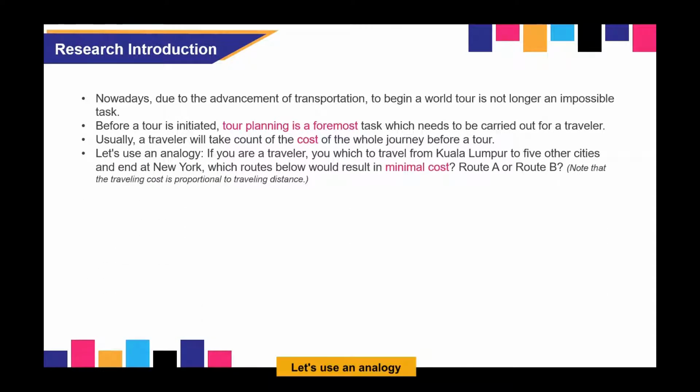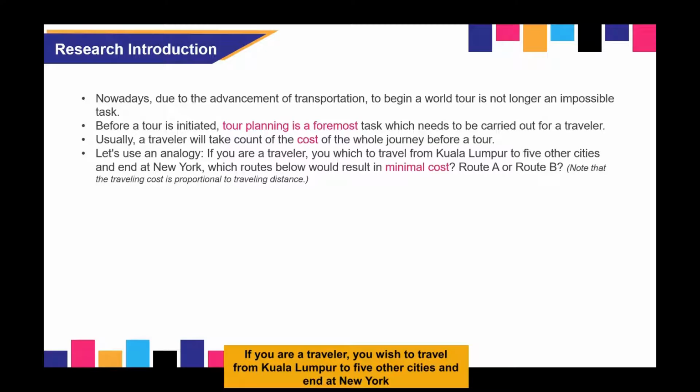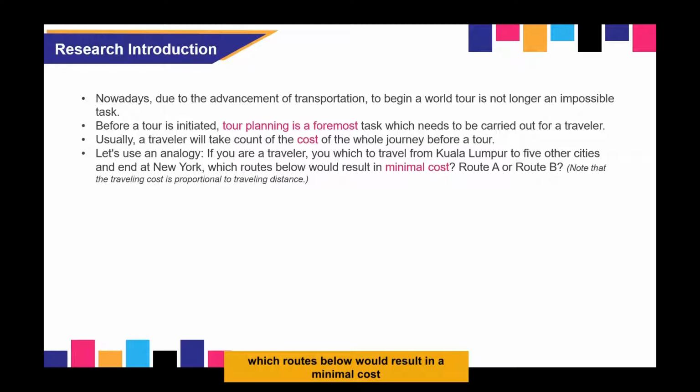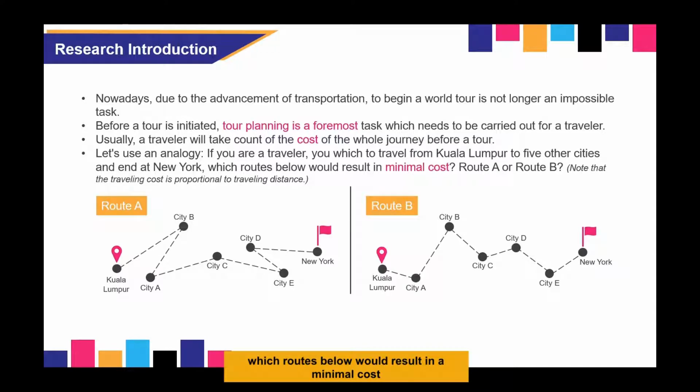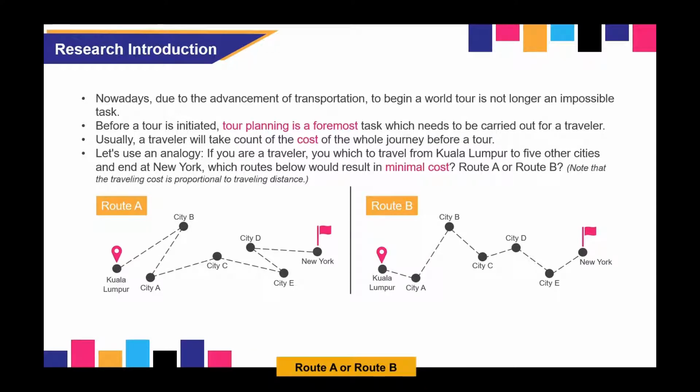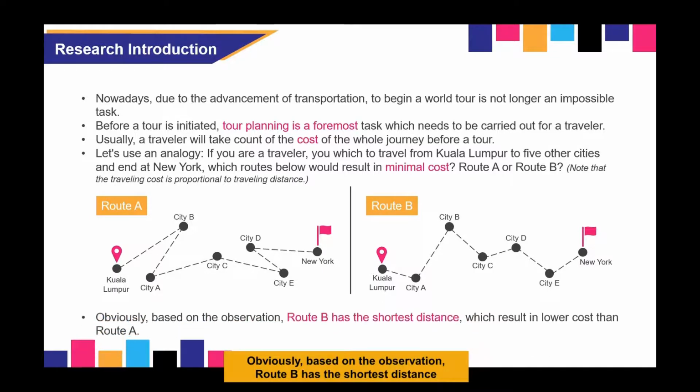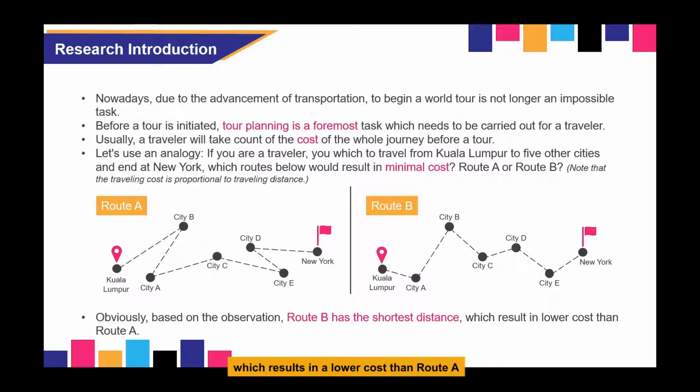Let's use an analogy. If you are a traveler, you wish to travel from Kuala Lumpur to 5 other cities and end at New York. Which routes below would result in a minimal cost? Route A or Route B? Obviously, based on the observation, Route B has the shortest distance, which results in a lower cost than Route A.